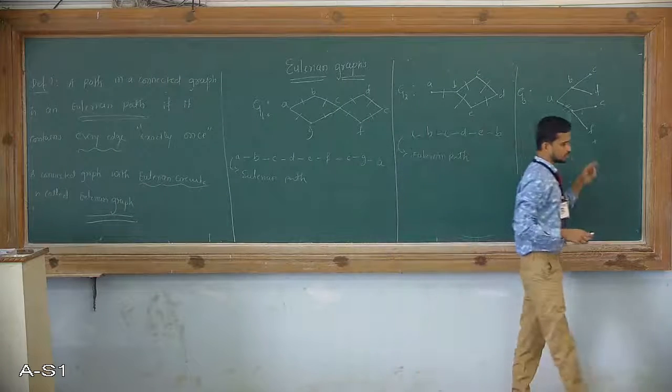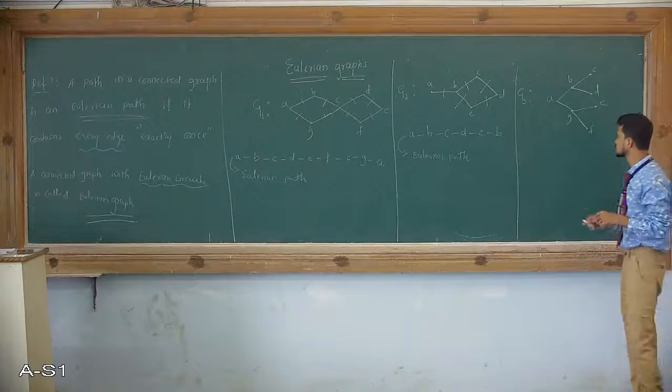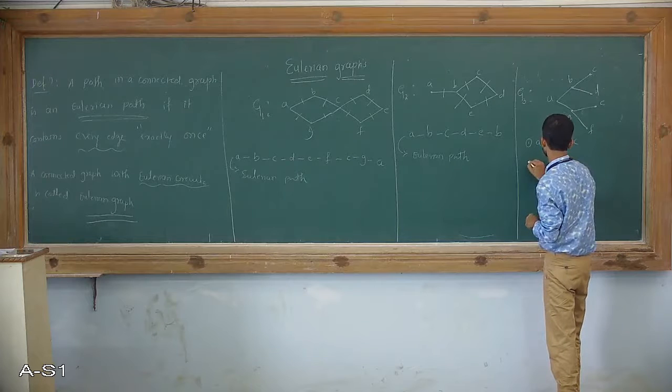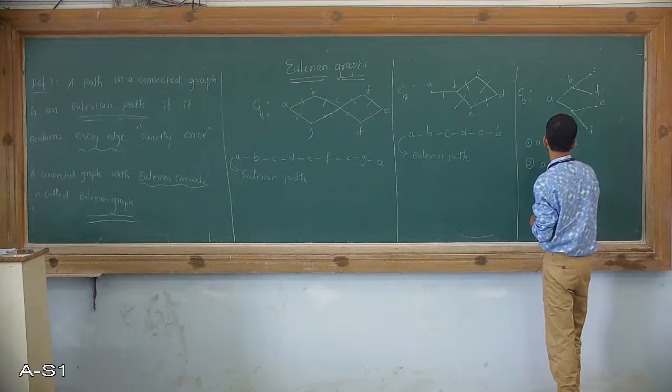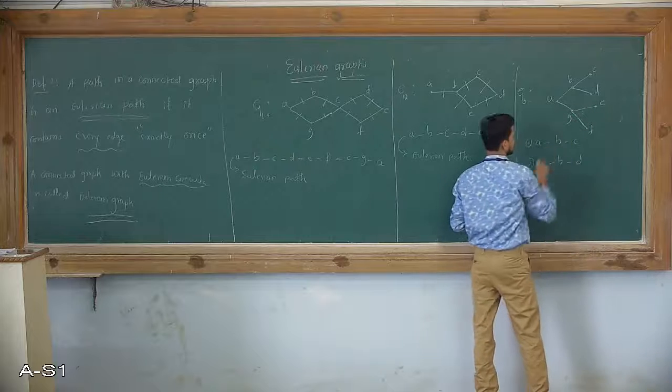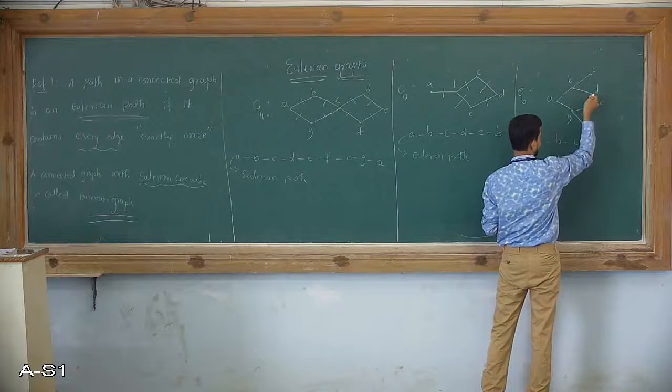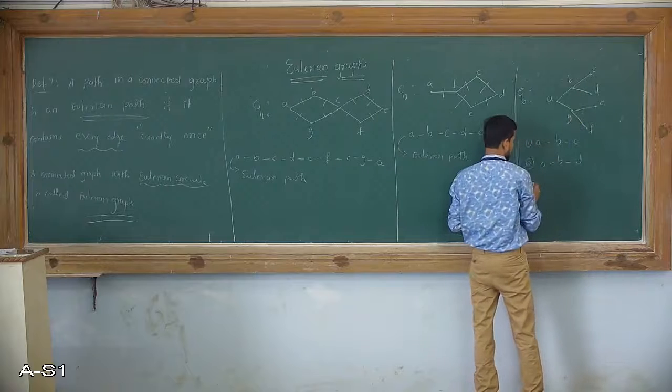Now, if you construct paths for this graph: the first path A to B to C, the second path A to B to D, because there is no other edge connected to D, only one edge is there, which is already considered.